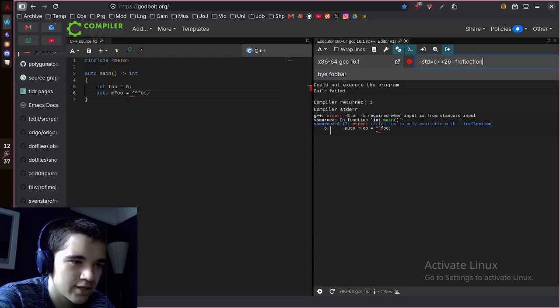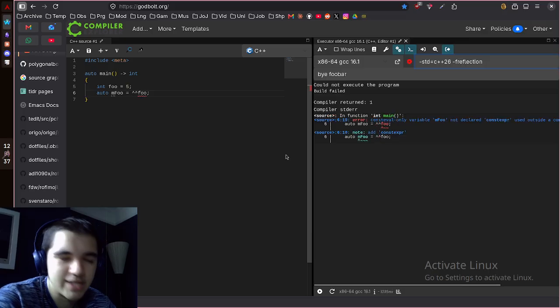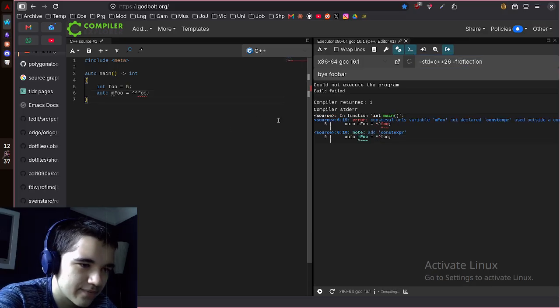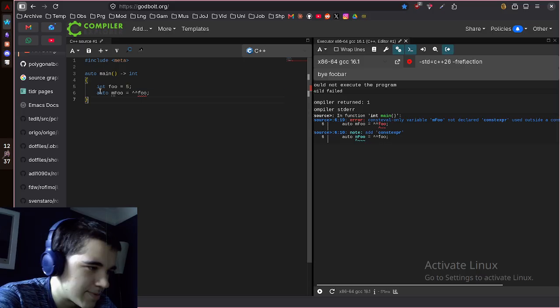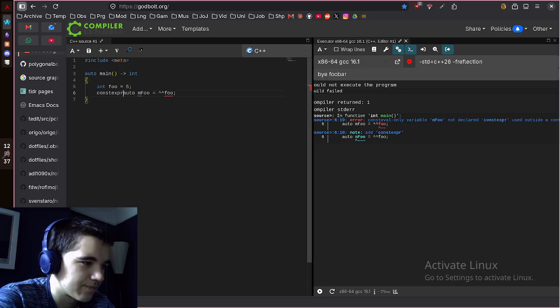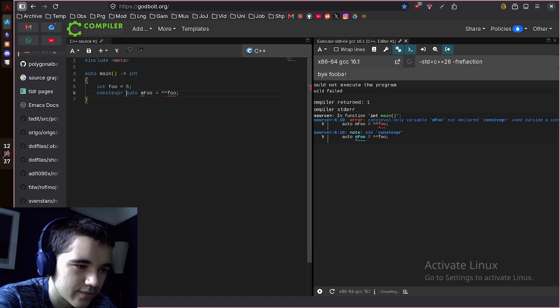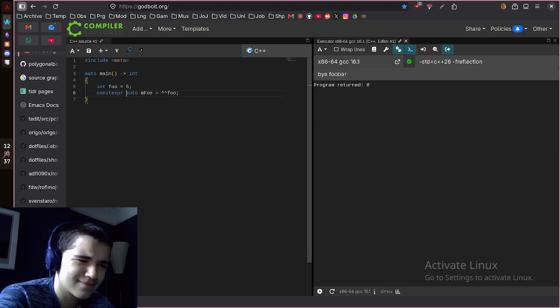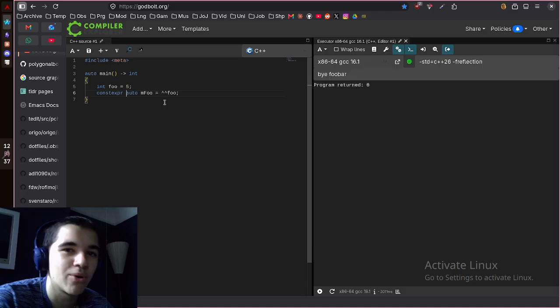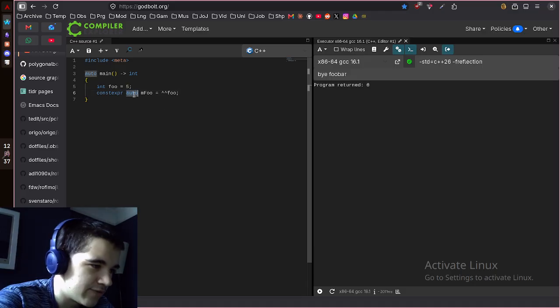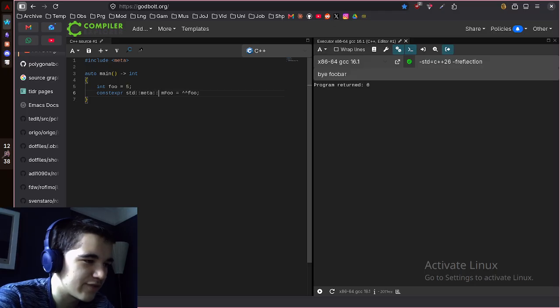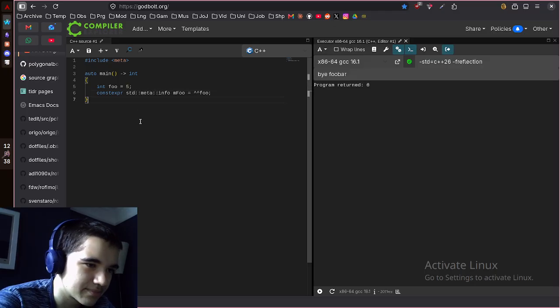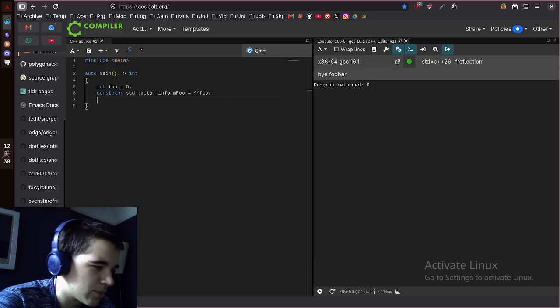F reflection. This would be built into the language, by the way, without the flag, but okay. It has to be constexpr, so constexpr auto. By the way, notice how the actual compiler is being helpful here with telling you what you need. That's really important for adopting these new features. So is it a standard meta info? Is it the type? It is. Nice. Okay, and then I don't know what I can do with this.